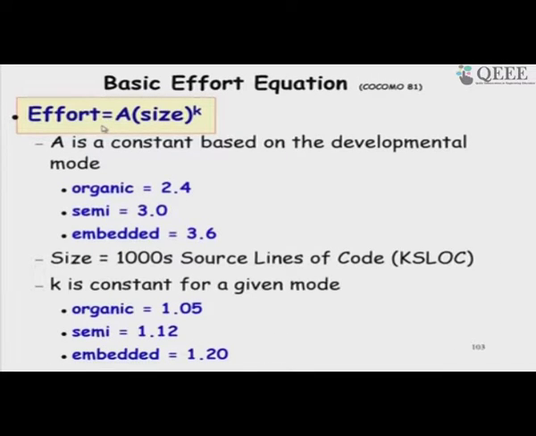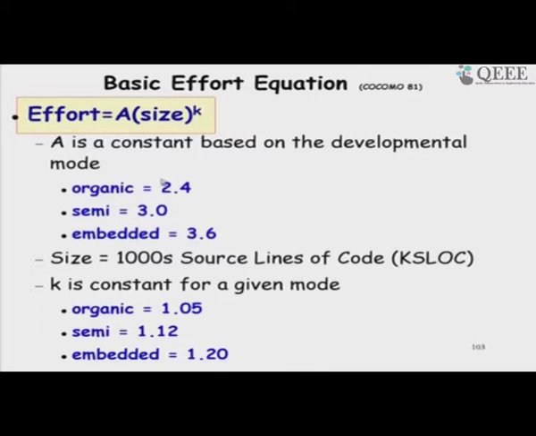So, the basic model is effort in terms of a scale factor and a multiplier. The multiplier, depending on whether it is an easy software, developers are experienced, they understand fully what to do and so on, is 2.4, whereas if it is embedded, the multiplier is 3.6.